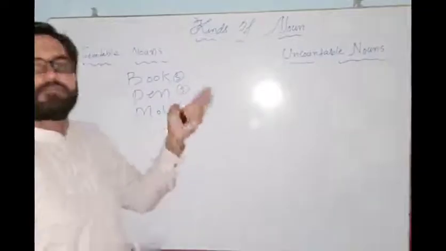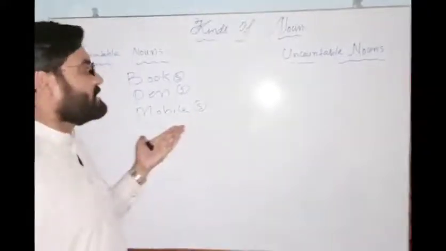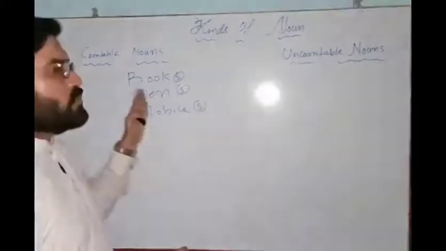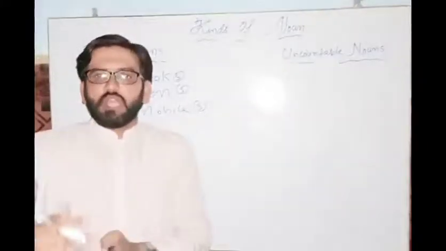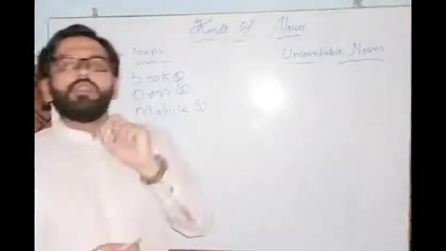So books, it is correct. Pens, it is also correct, and mobiles is also correct. So that means countable nouns have a plural form. Those nouns having a plural form are said to be countable nouns.